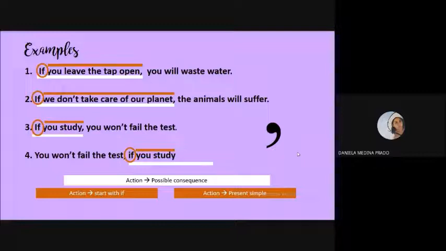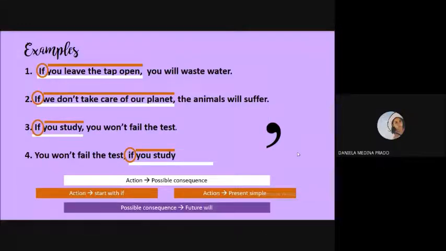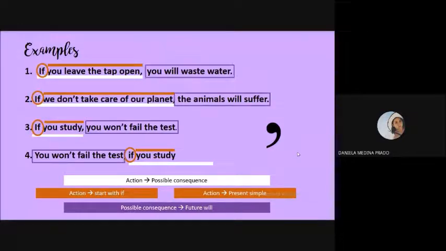The other very important part is that the possible consequence will be written in future with will. So you will waste water. Remember that when we use will, the next verb is going to be in infinitive. So the animals will suffer. You won't fail the test. Won't. Remember that won't is the negative of will.